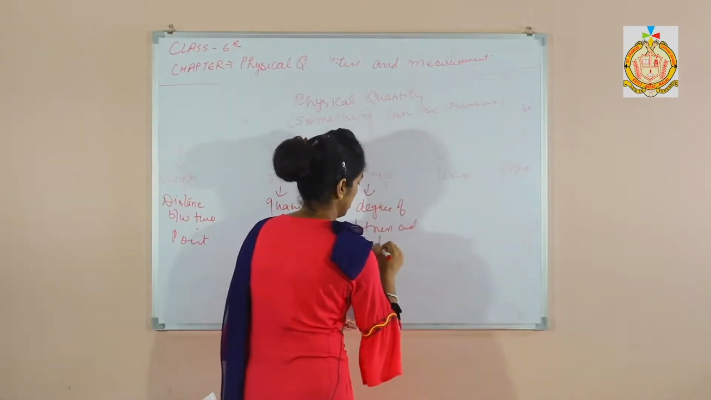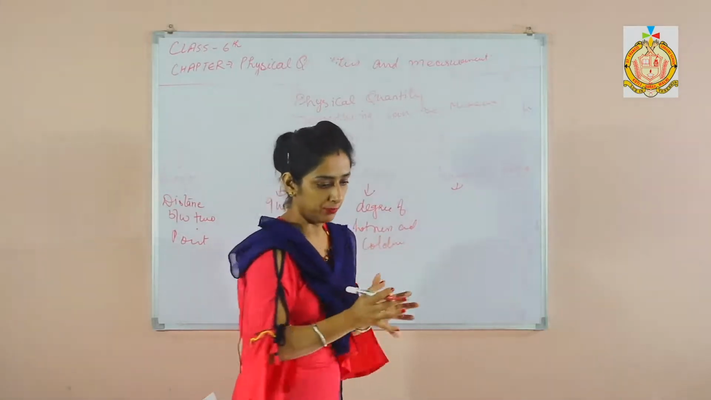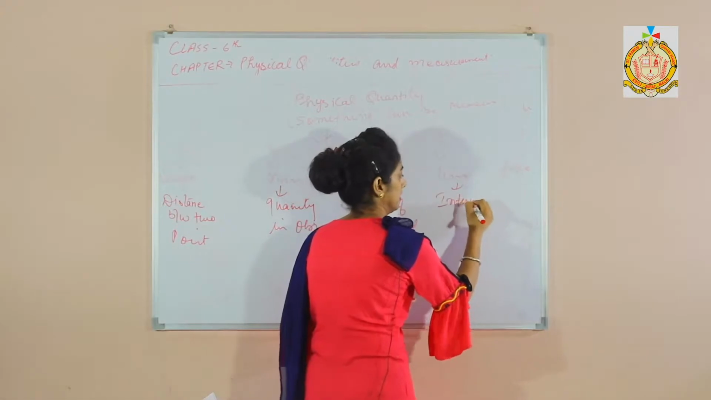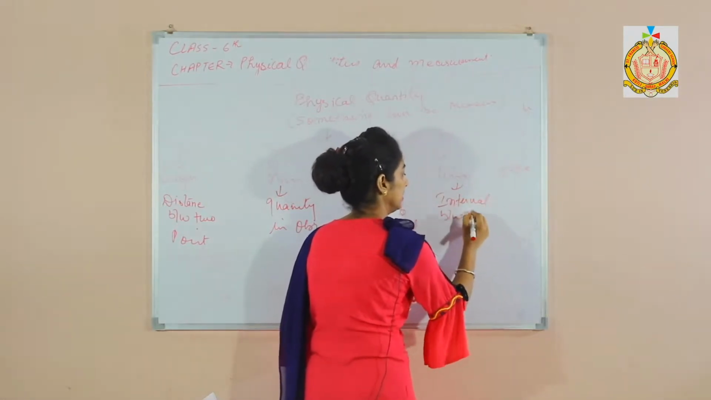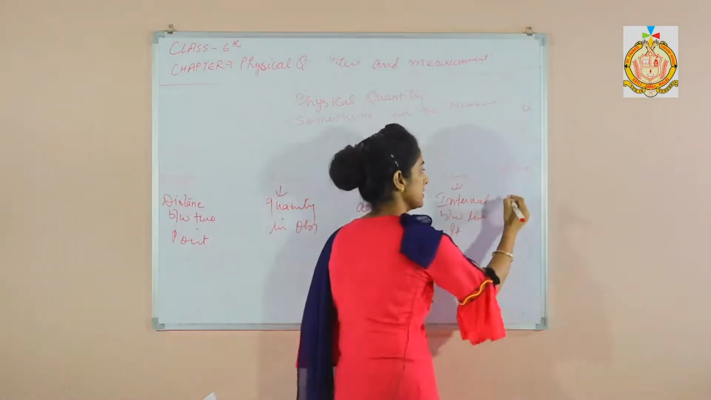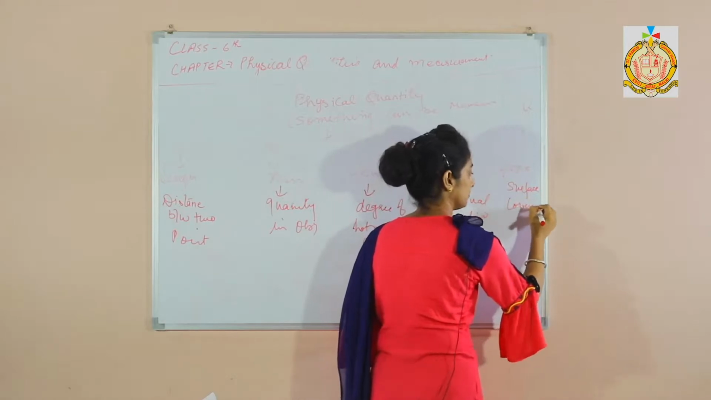and coldness of a body. And what is time? Time is the interval between 2 points. And what is area? That is the surface covered, right?